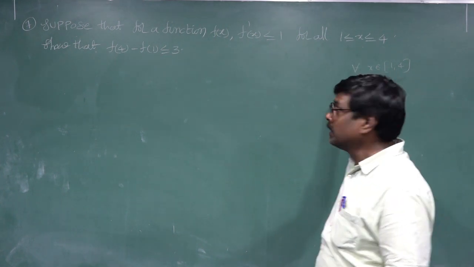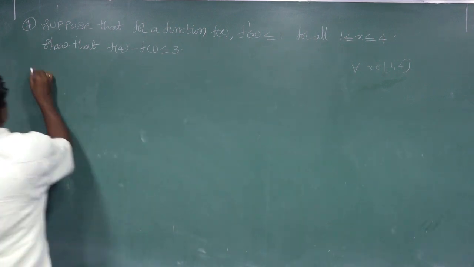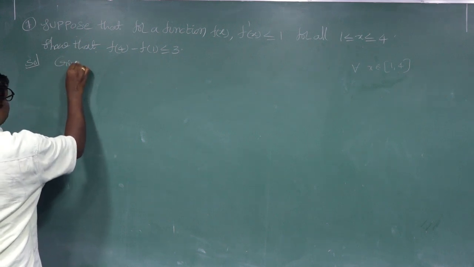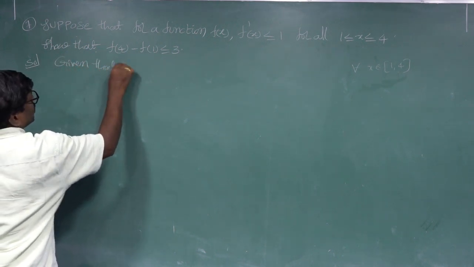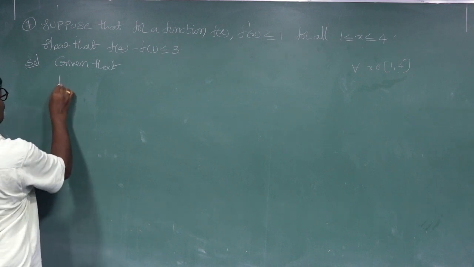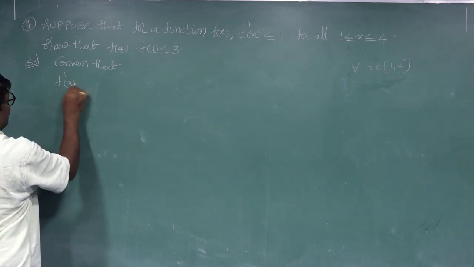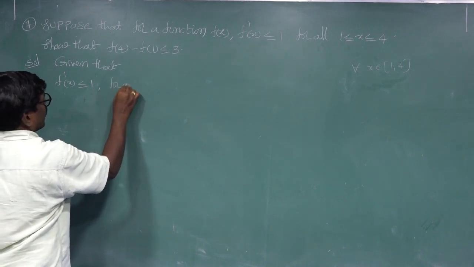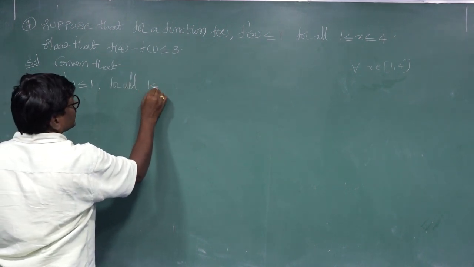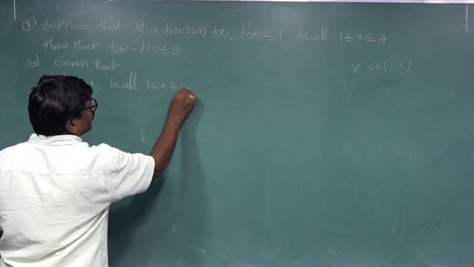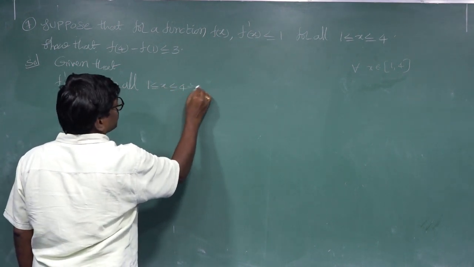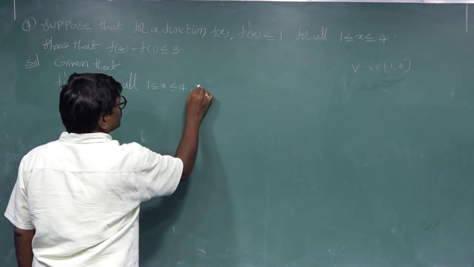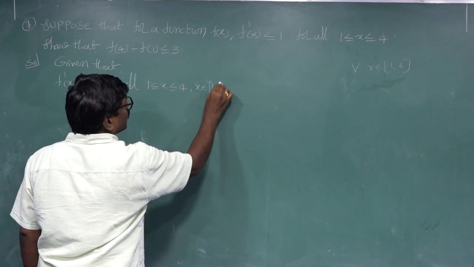Any doubts? The solution is: given that f'(x) is less than or equal to 1 for all 1 less than or equal to x less than or equal to 4, this implies x belongs to 1 comma 4.